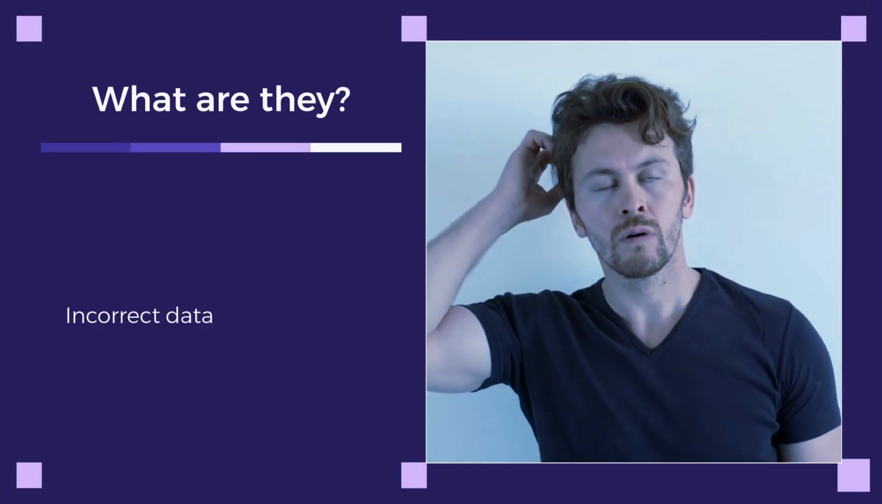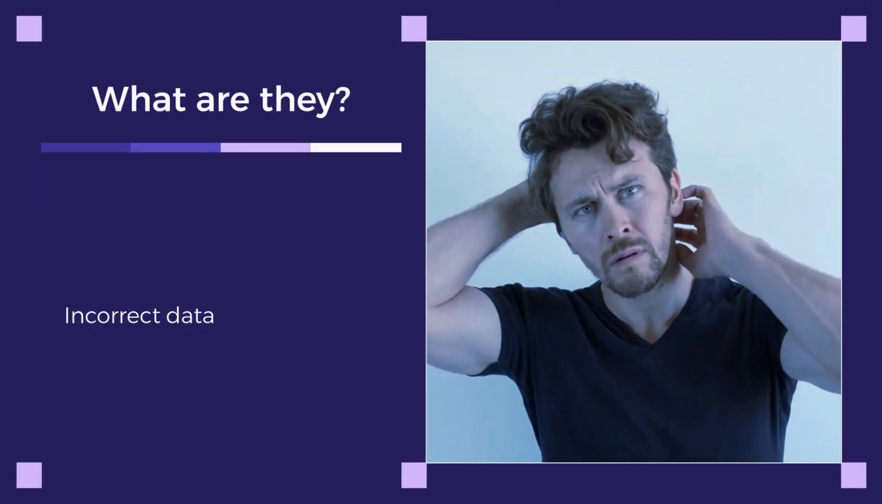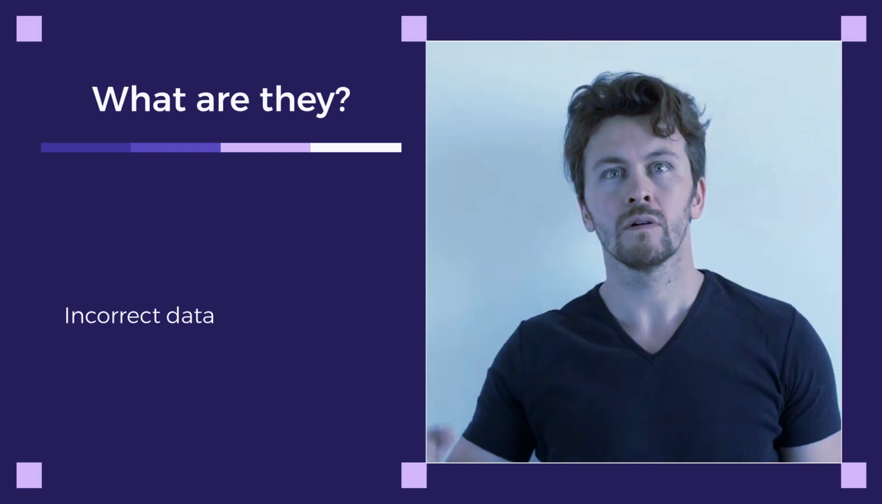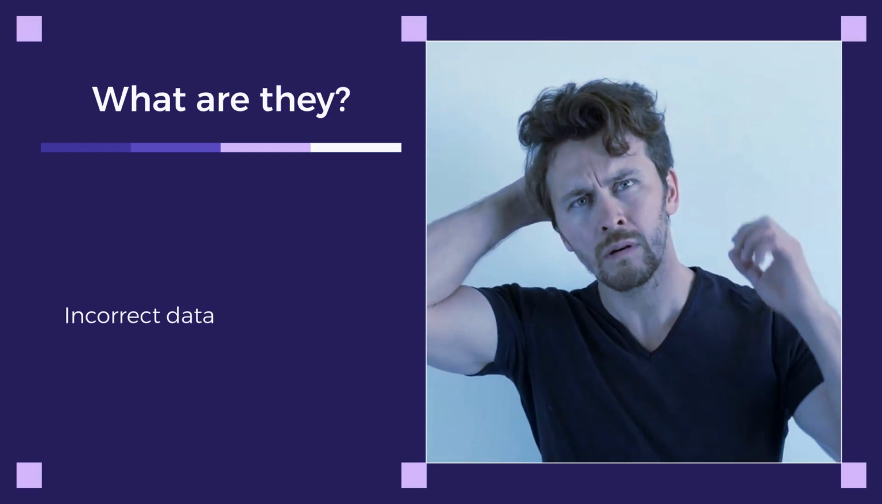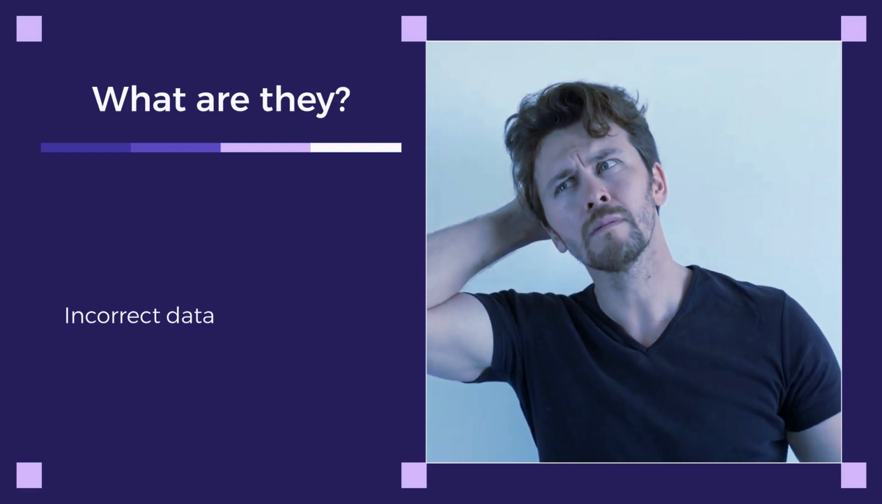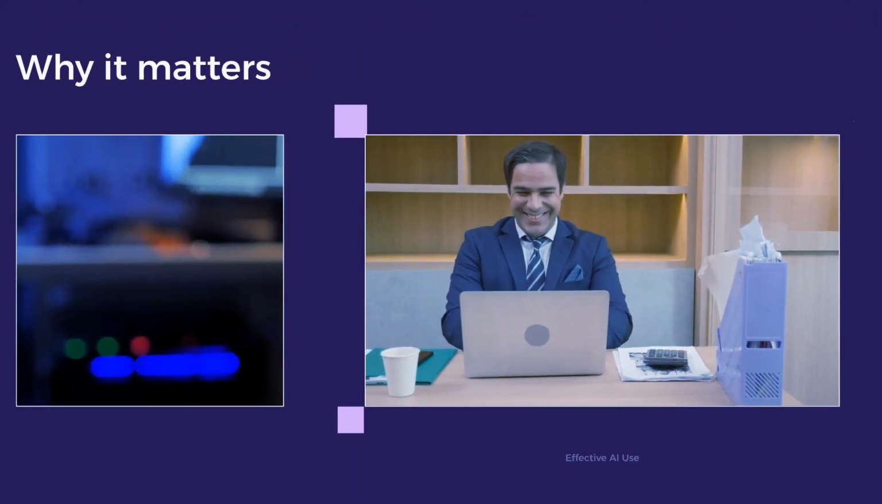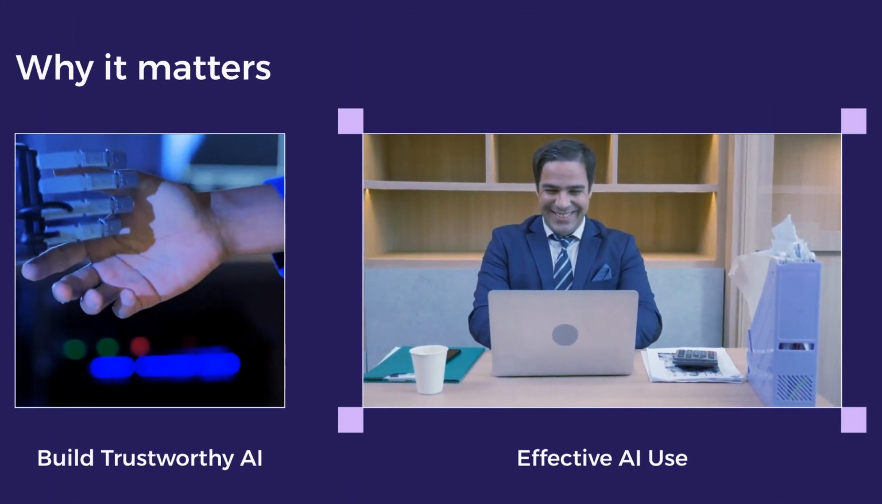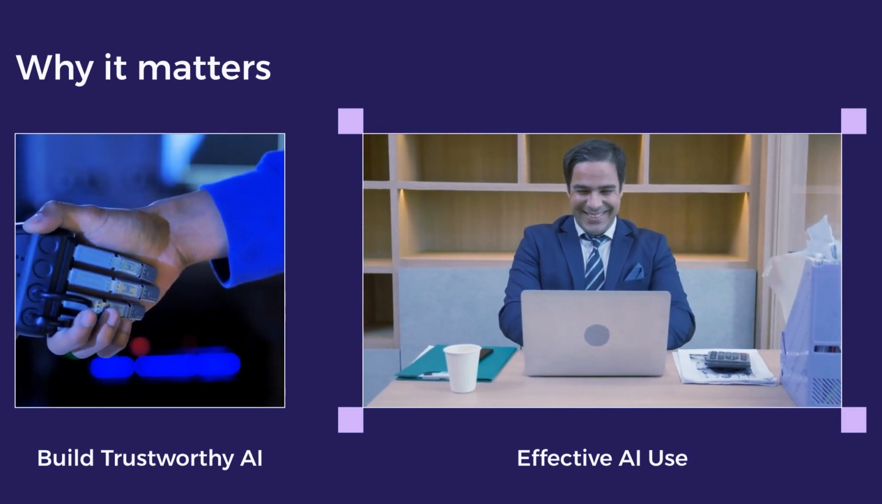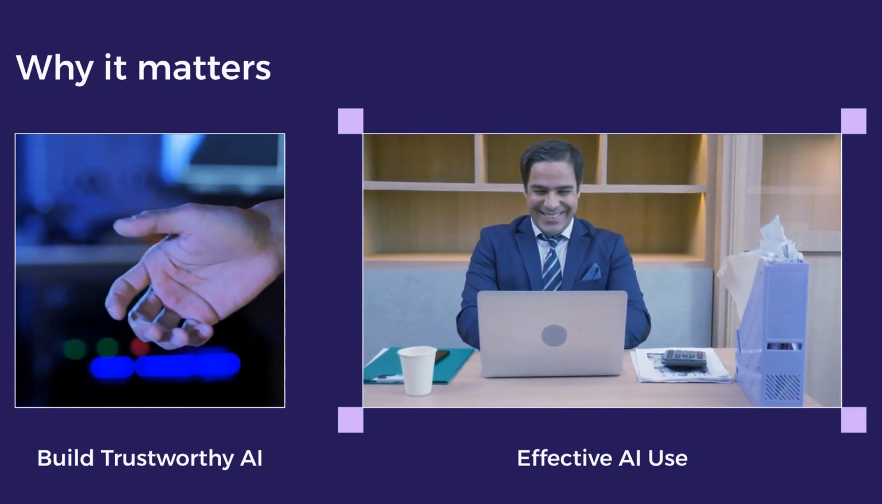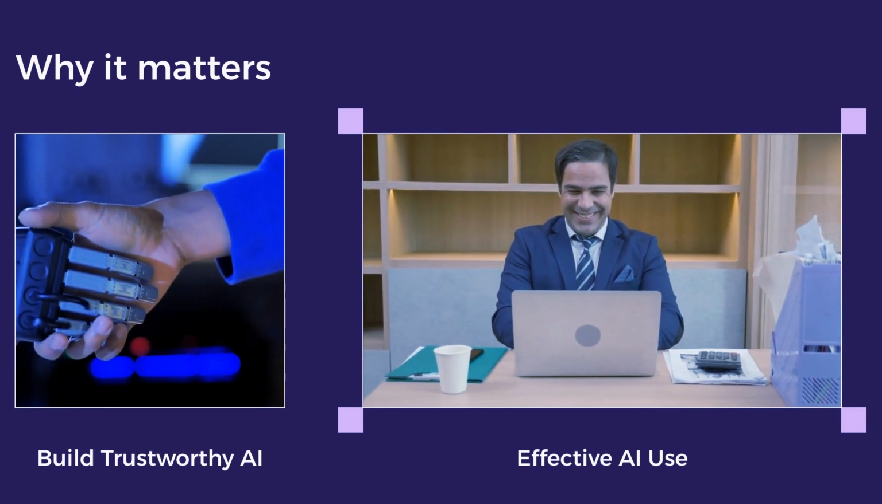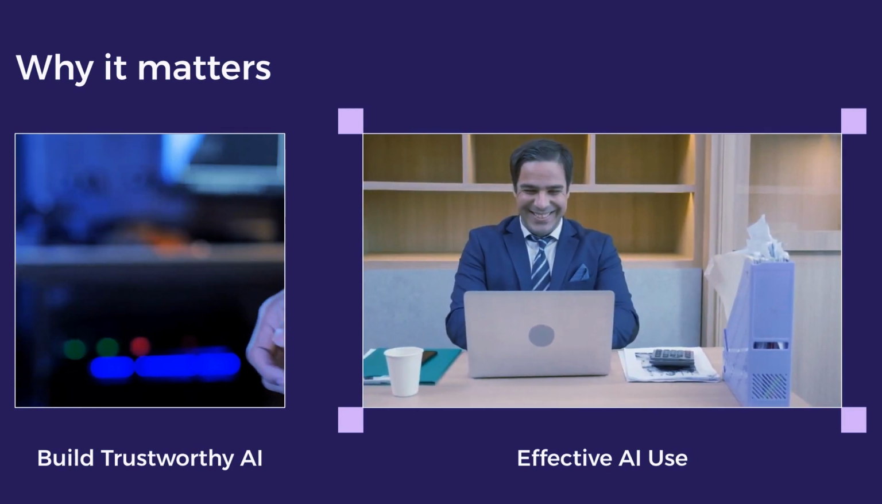At their core, LLM hallucinations are instances where the AI generates information that is factually incorrect, nonsensical, or contradicts its training data or the real world. Understanding hallucinations is crucial for anyone using or developing LLMs, from researchers to everyday users. It helps us build more reliable AI and use these powerful tools more effectively.